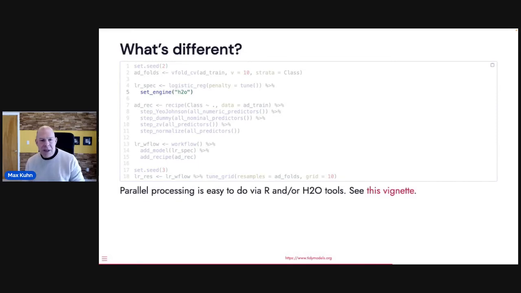Parallel processing is pretty easy to do here. The thing that we had to look at is that H2O does parallel processing on its server, and R does parallel processing. Should you choose one or the other? The vignette that's linked here has the details; there are links to the slides at the end. We basically figured out that H2O is good at processing multiple models at once, but if you also use it in conjunction with R's parallel processing, you can throw a ton of models at the H2O server and it knows how to queue them and set them up, and it's very efficient. So if you want to get pure efficiency out of these, you can use both parallel processing in R and H2O's methodologies to get really fast model fits.